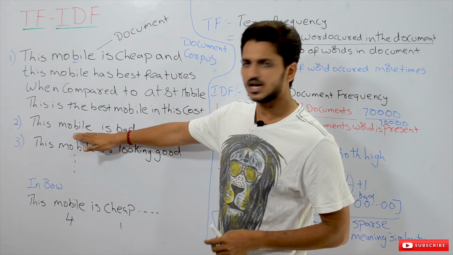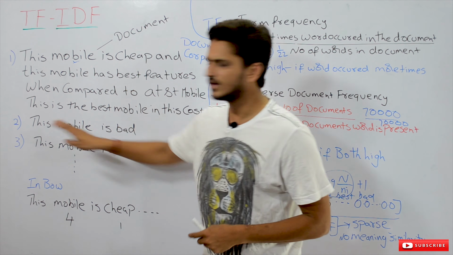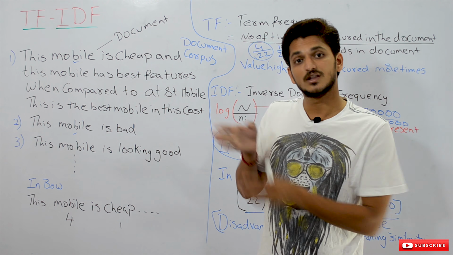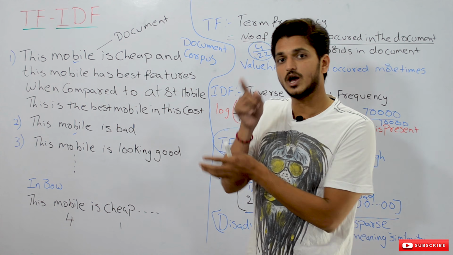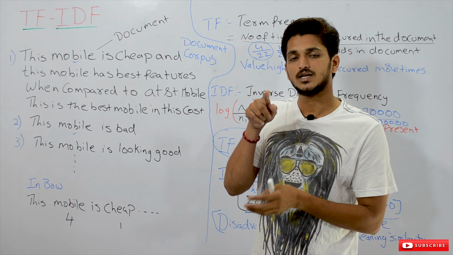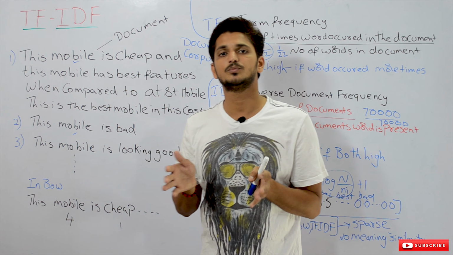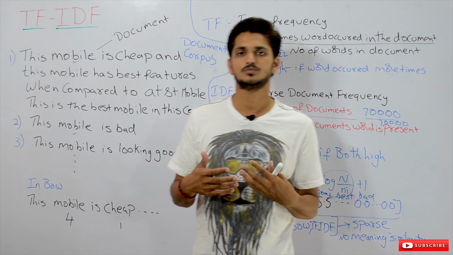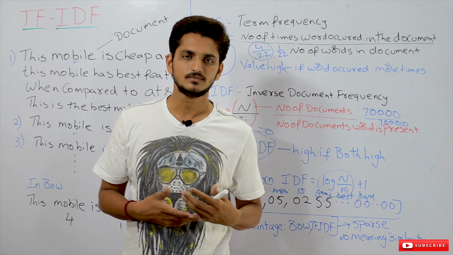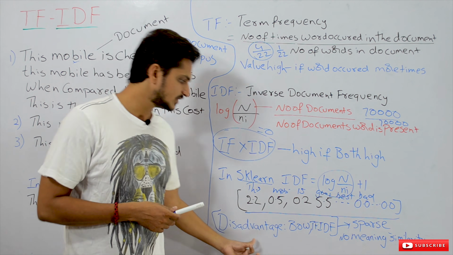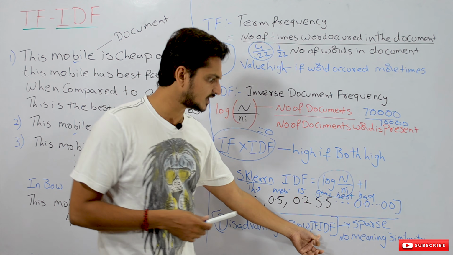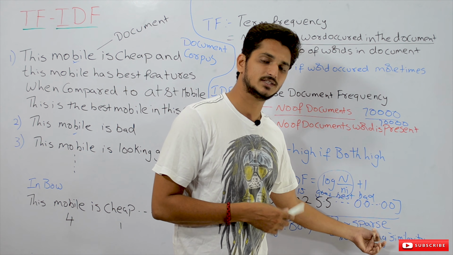But in this feedback, how many words are there? Only 4 words are there. In the remaining columns, what do we have to place? We have to place 0. That is what? More zeros means sparse matrix. We will get a sparse matrix. Okay. The disadvantage with bag of words and TF-IDF is sparsity, a sparse matrix we will get.